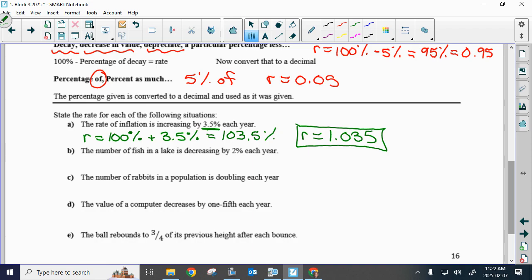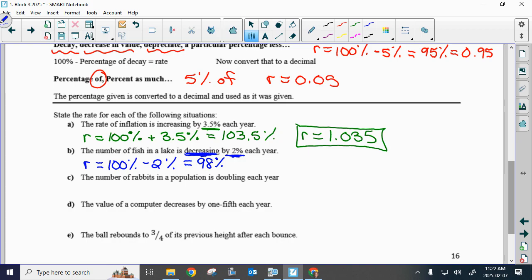Okay, so this next example is saying that the number of fish are going down by 2% each year. So if my fish population is going down by 2% per year, decreasing, then my common ratio is going to be 100% minus the 2%, which means 98% remain. Guys, 2% of the fish are dead. They're gone. We're not going to work with the fish that are dead.